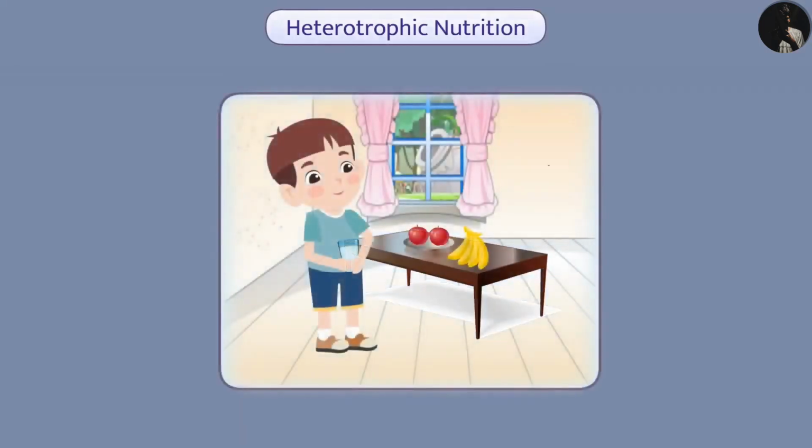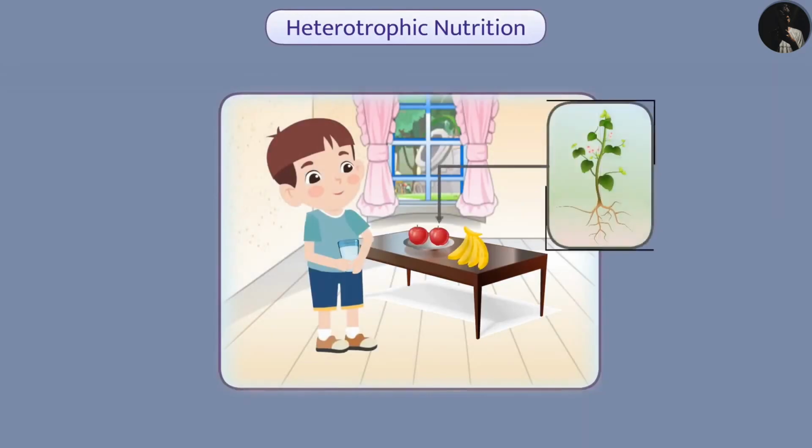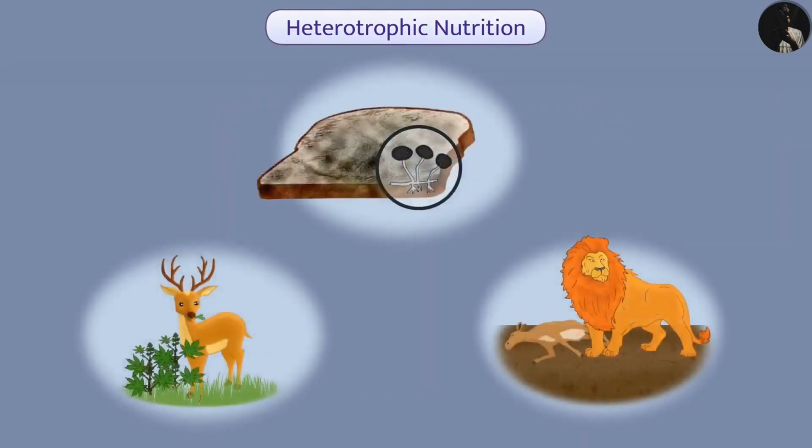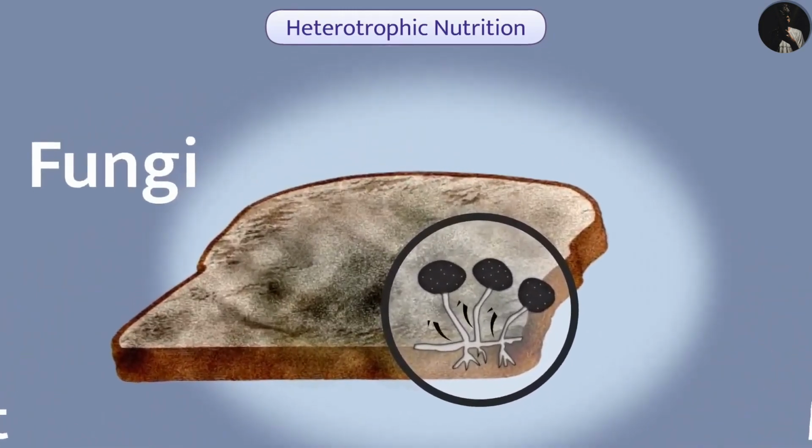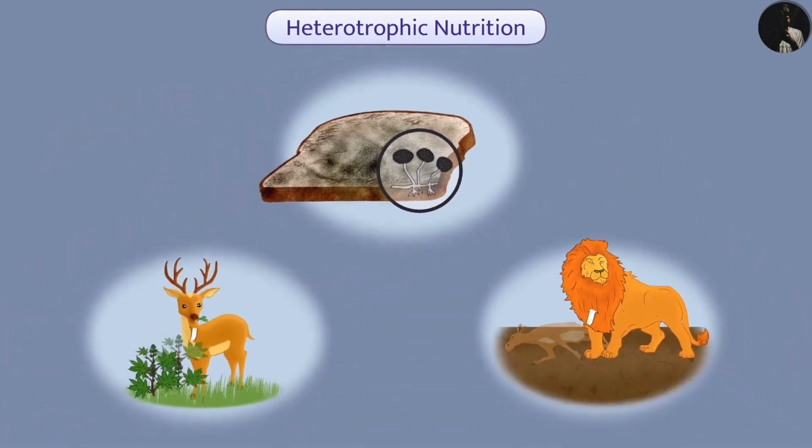Now, let us understand heterotrophic nutrition in detail. Heterotrophic organisms depend on the food made by the autotrophic organisms. Depending on the type of food, availability of food material, and method of food intake, different heterotrophic organisms may have different forms of nutrition. For example, some heterotrophic organisms such as yeast, mushroom, and fungi break down food material outside their body and then absorb it, while other organisms ingest food that is digested inside the body.